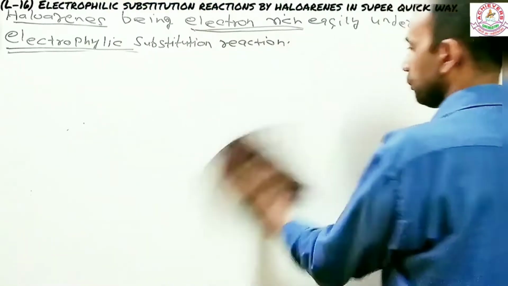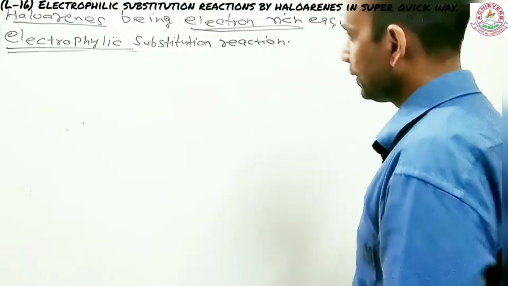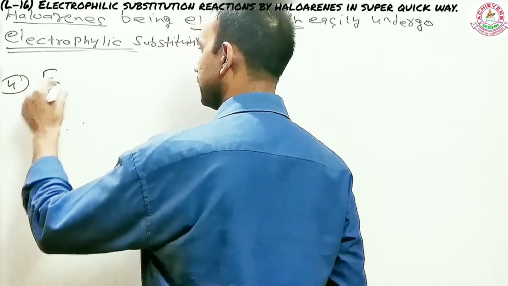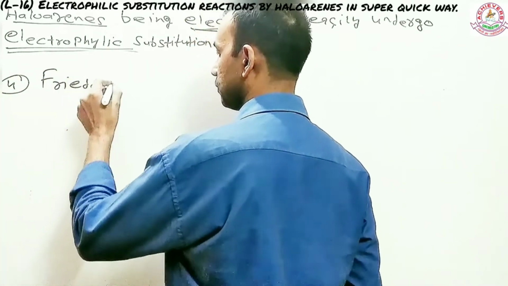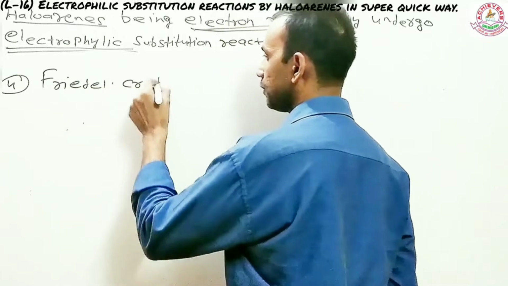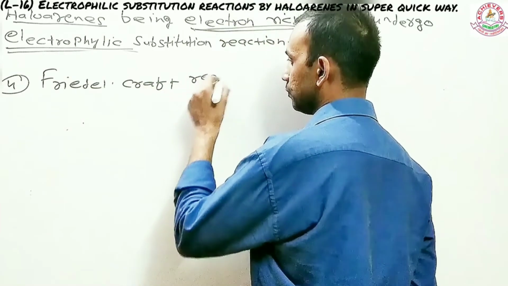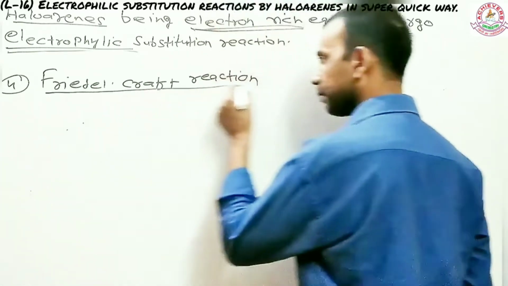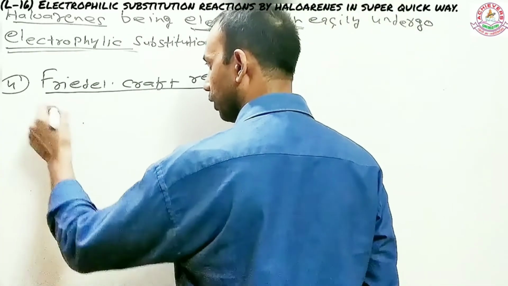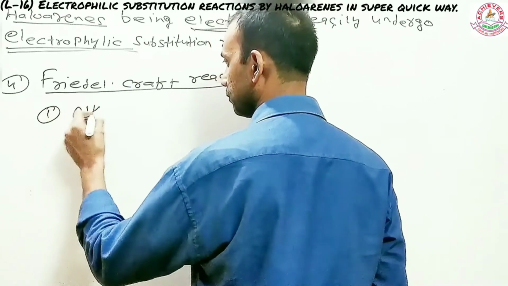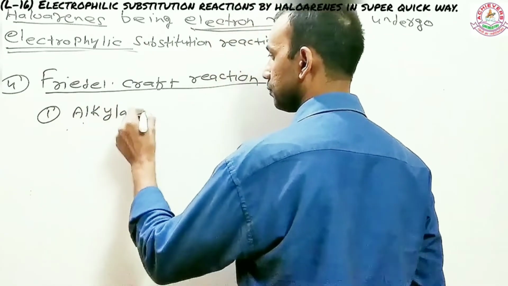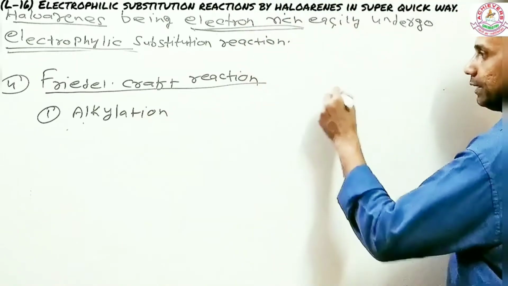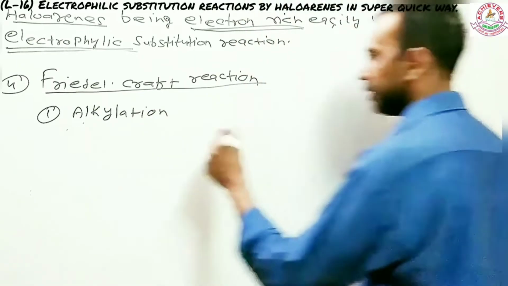The fourth one, from the board exam point of view, is very important, and it's called Friedel-Crafts reaction. So what is this Friedel-Crafts reaction? It has two parts. One is called alkylation, and the other is called acylation. Let me explain you the first one.